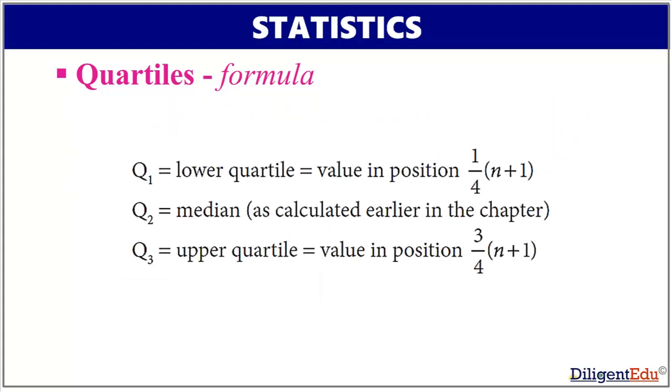So Q1 is lower quartile, Q2 is median and Q3 is upper quartile. Another formula for them could be Q1 is equal to 1 by 4 multiplied by (n plus 1). Q3 is equal to 3 by 4 multiplied by (n plus 1).